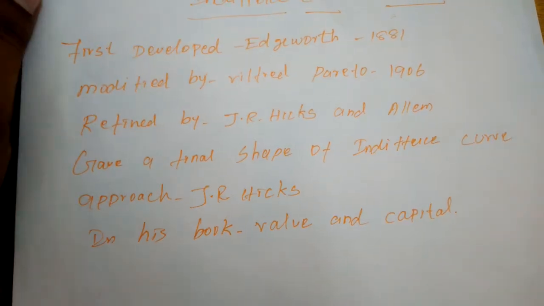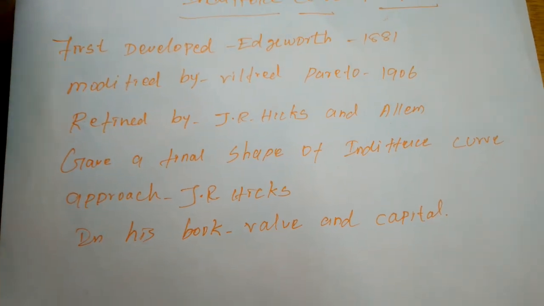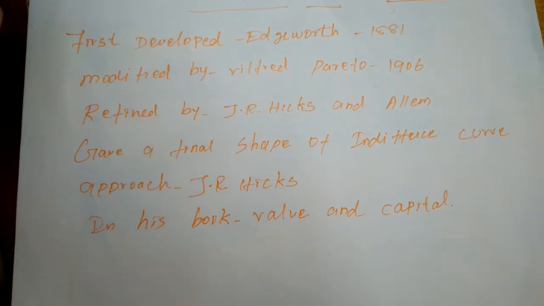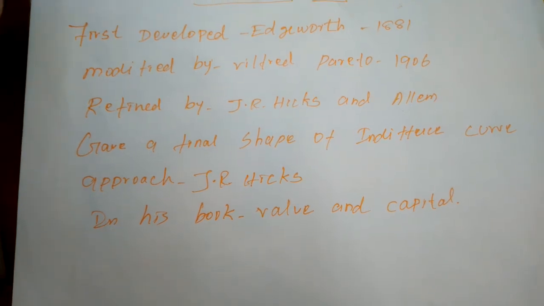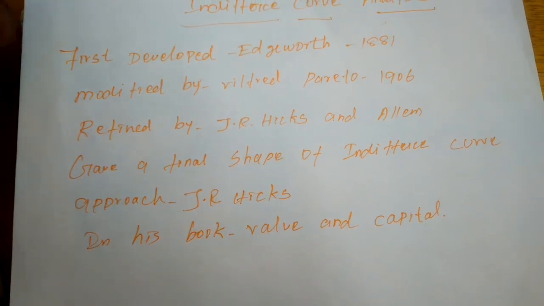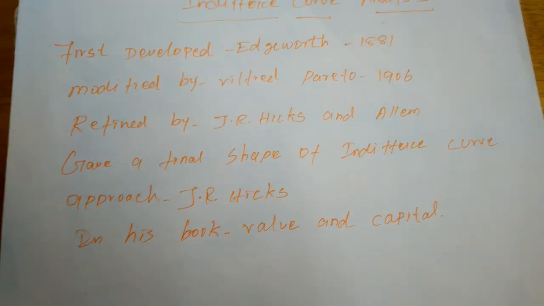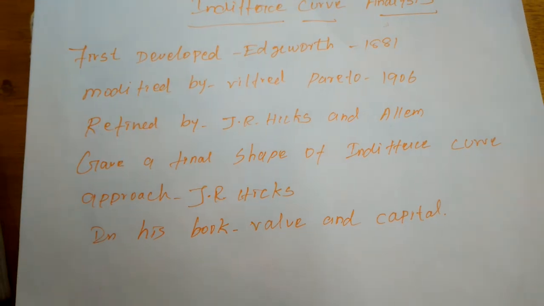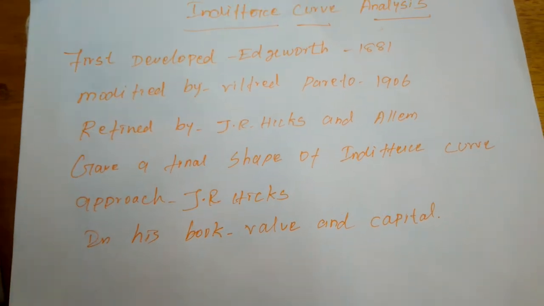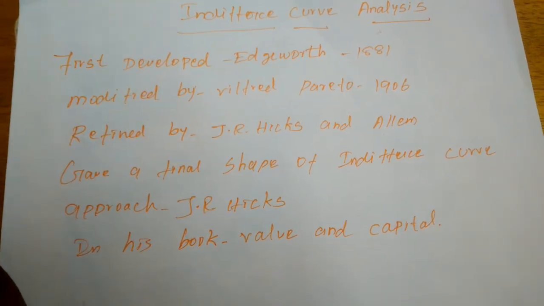What they criticized is that utility can never be measured by cardinal, unit-wise numbers. They assumed that utility cannot be measured absolutely, but can be compared, ranked or ordered by ordinal numbers. Ordinal numbers mean such as Roman numerals 1, 2, 3; like that we can order which order or which rank. If you get more marks, you will get the first rank. When you have the first rank, you will enjoy more satisfaction. That is called the ordinal approach.